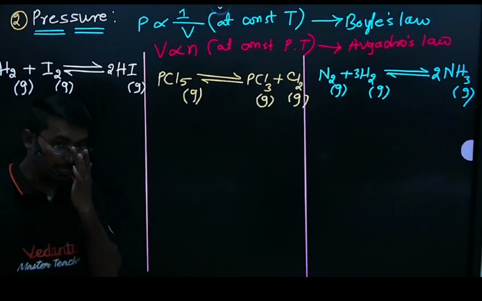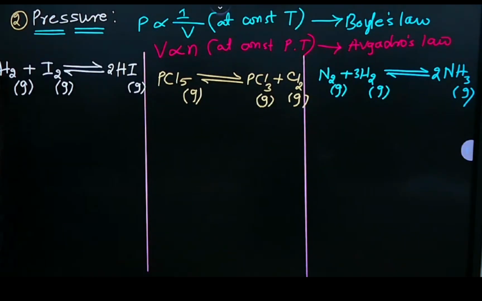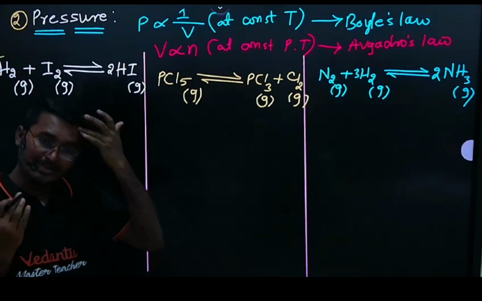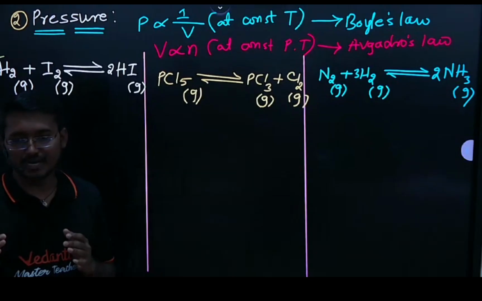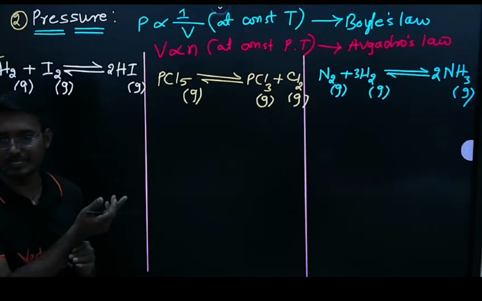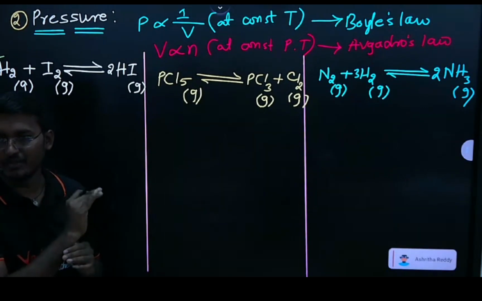See what I said just now, delta n plays a major role here. Based on this delta n value only, we are going to discuss what changes are caused by increasing or decreasing the pressure in an equilibrium system.